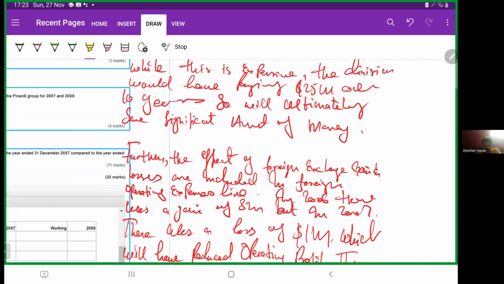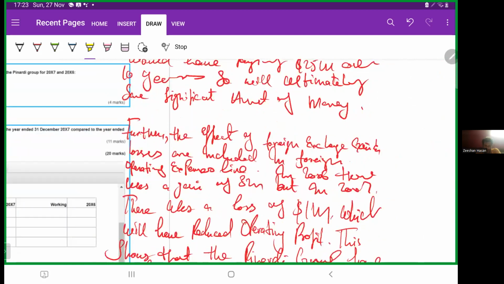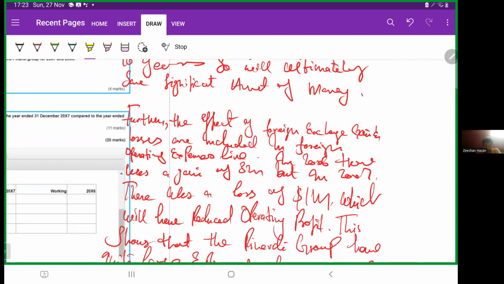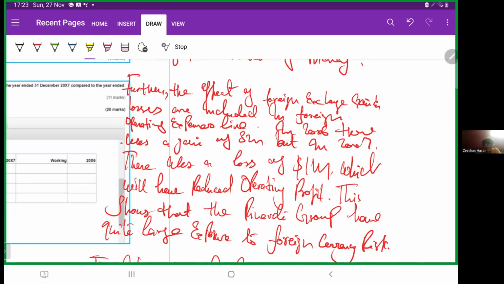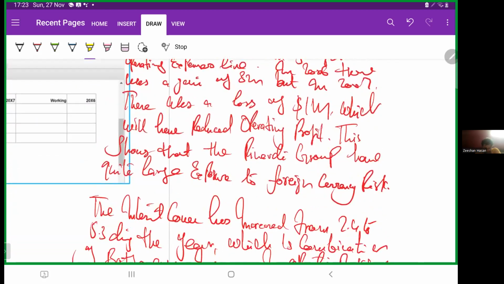Further, the effects of foreign exchange gains or losses are included in operating expenses. In X7, there was a gain of 2 million, but in X6, there was a loss of 1 million, which will have reduced operating profit. This shows that the Pinardi Group has quite large exposure to foreign currency risk.